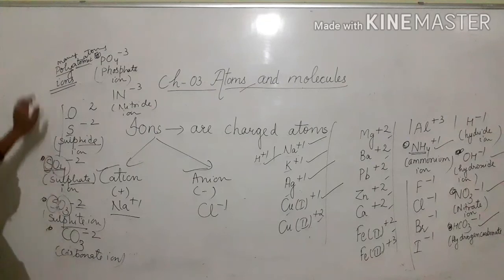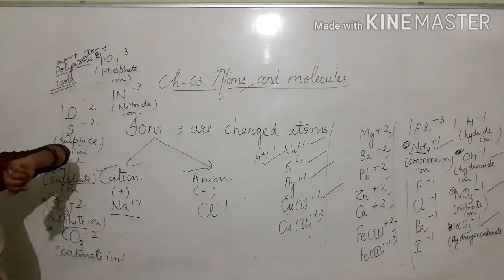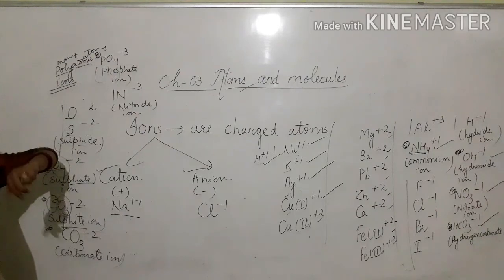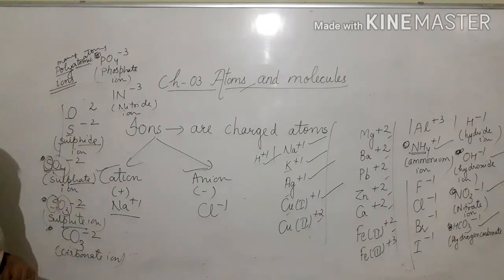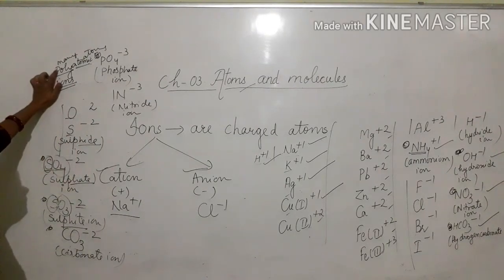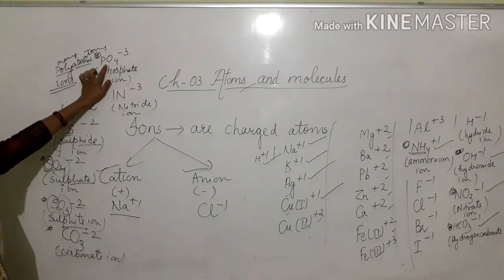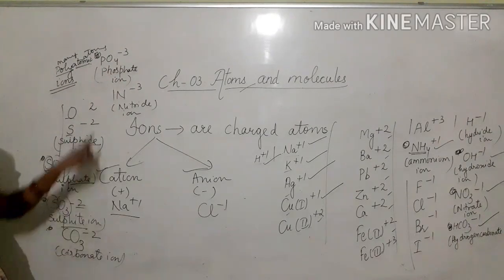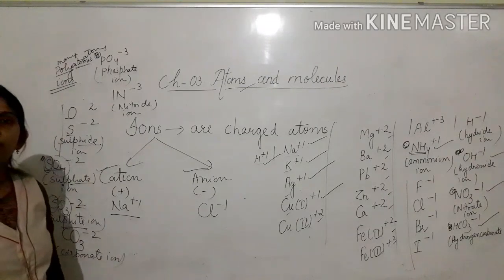So we can define a polyatomic ion: an ion which is made up of two or more than two atoms, or a group or cluster of many atoms having a net charge. That is polyatomic ion.